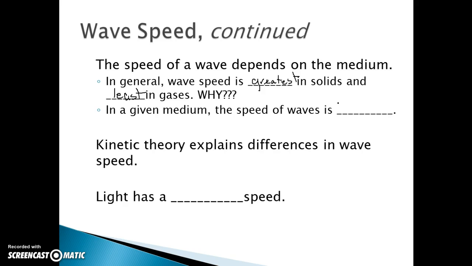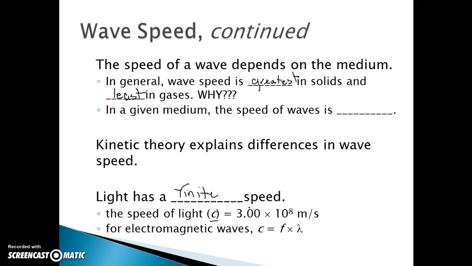All right, so light is one of those weird things: light is a wave. Light waves, light speed, has a finite speed, a definite speed. It doesn't change. So the speed of light, with a little c as the symbol, is 3.00 times 10 to the 8th meters per second. The speed of light in a vacuum is 3.00 times 10 to the 8th meters per second.